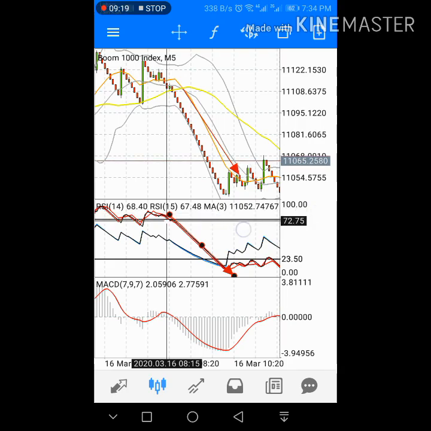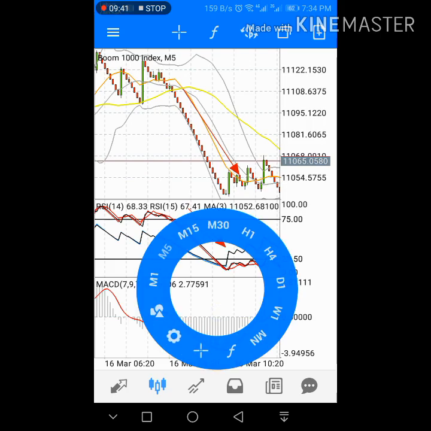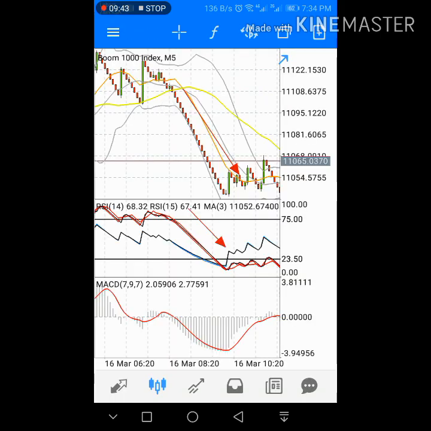20 or 30 RSI. Okay, if you don't understand overbought and oversold levels, no problem, simply use 70, 80, 90, 10, 20 and 30 for entry and exit. And look here, after the confirmation, MACD also told you that the market is going to sell.